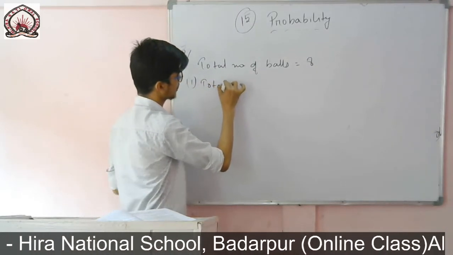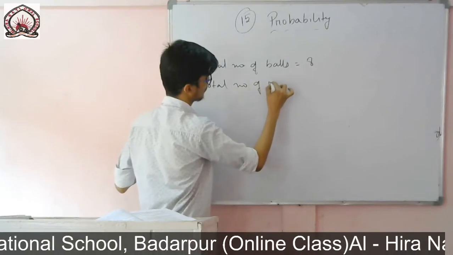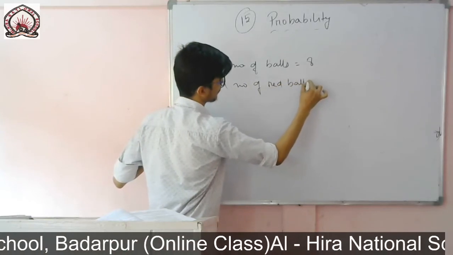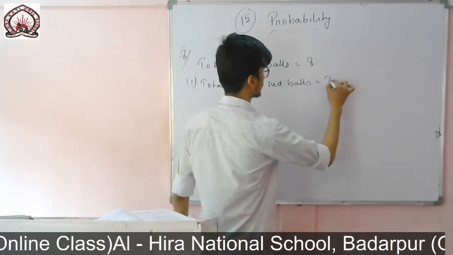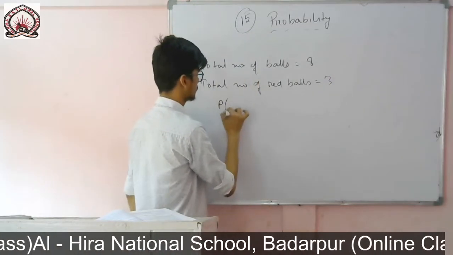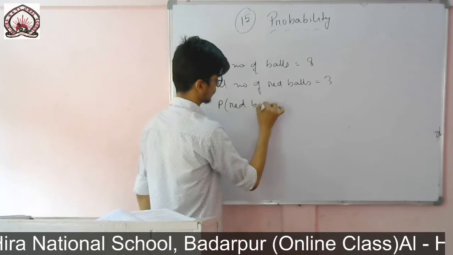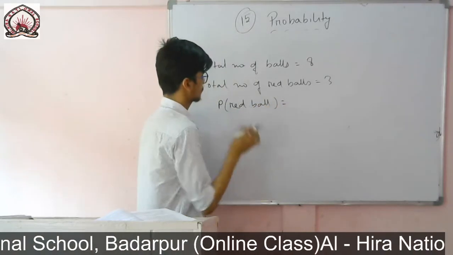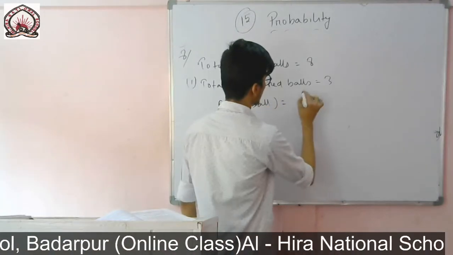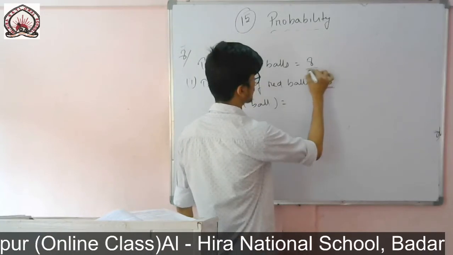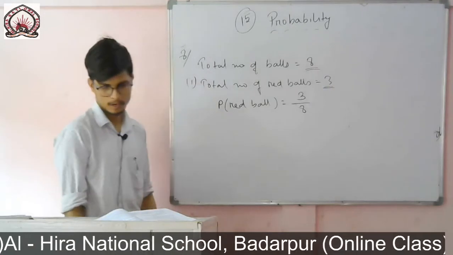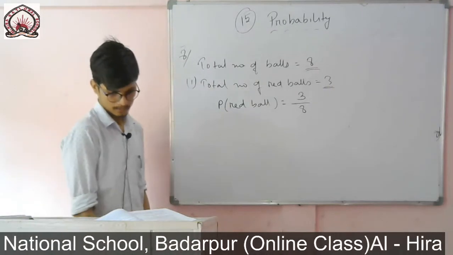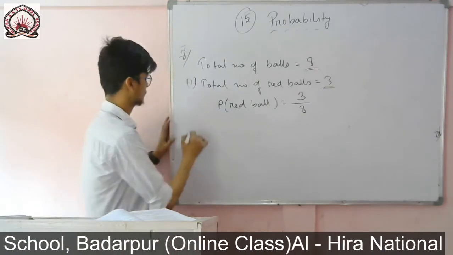You write total number of red balls equals 3. Therefore the probability of a red ball equals this: 3 is our favorable outcome, 8 is the total possible outcome, so favorable outcome divided by total possible outcome. So this is the required answer. The next one is to find for not red.